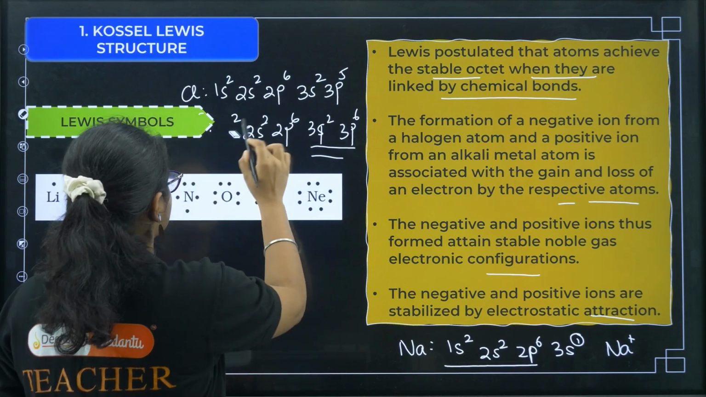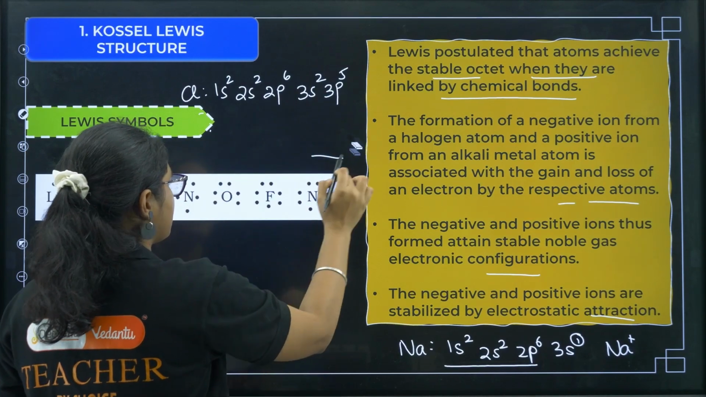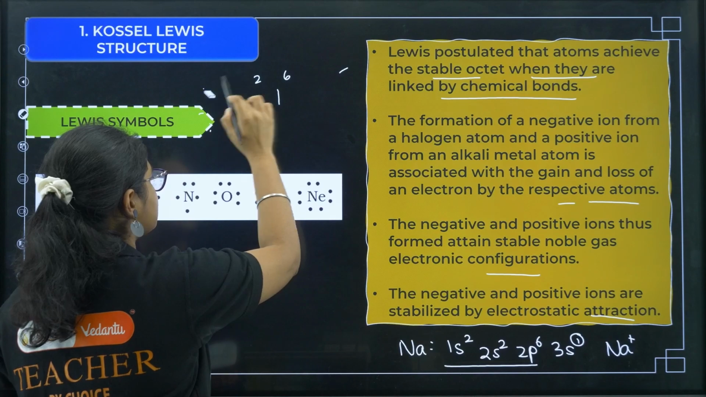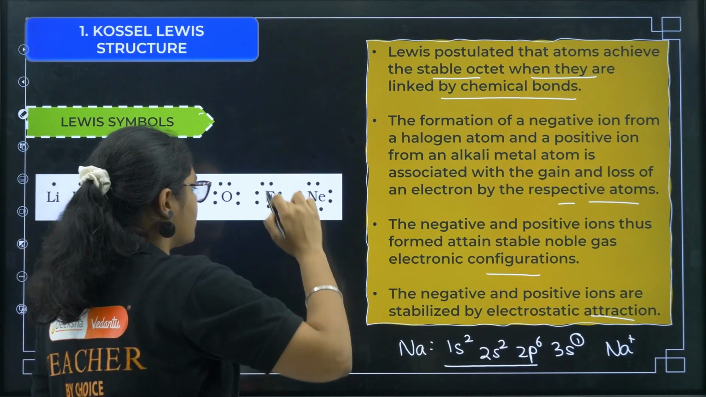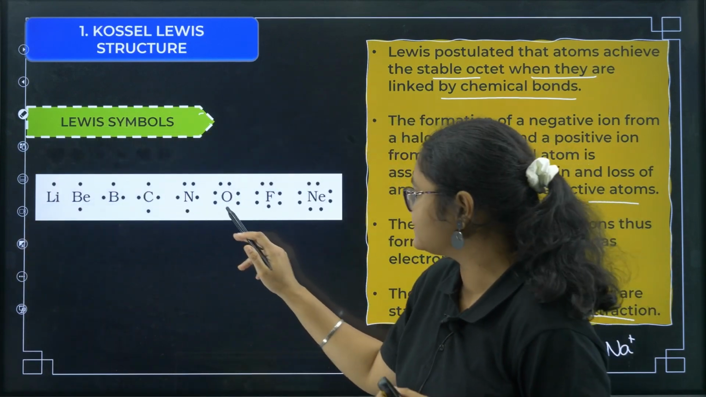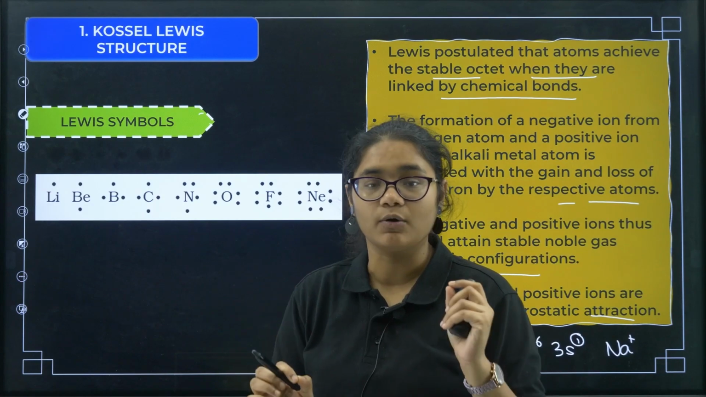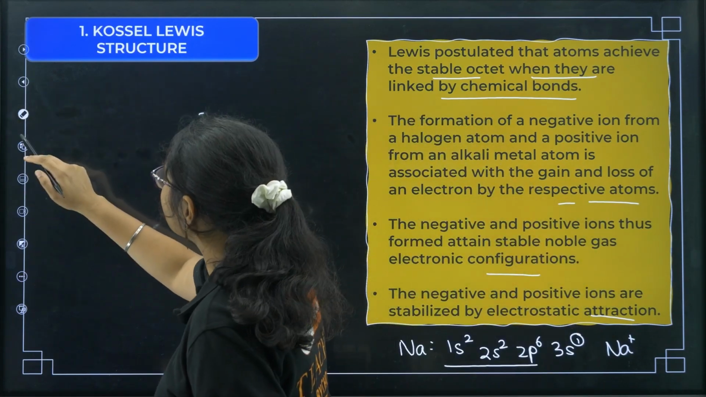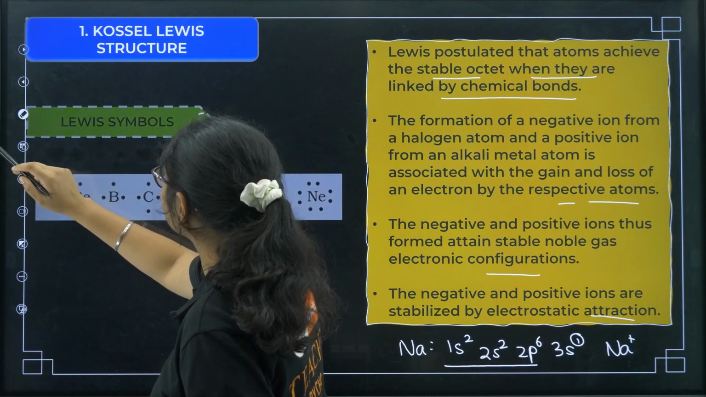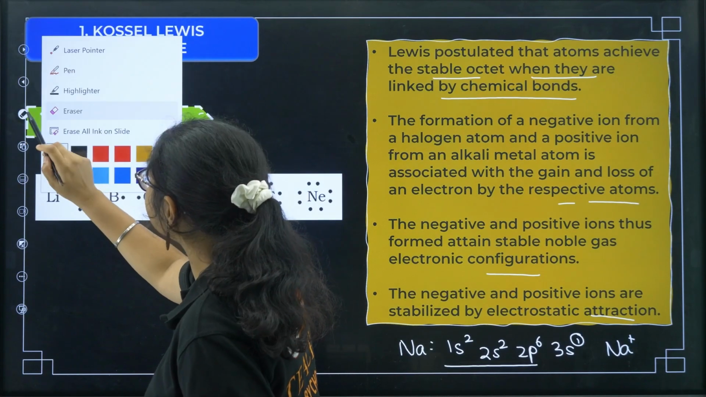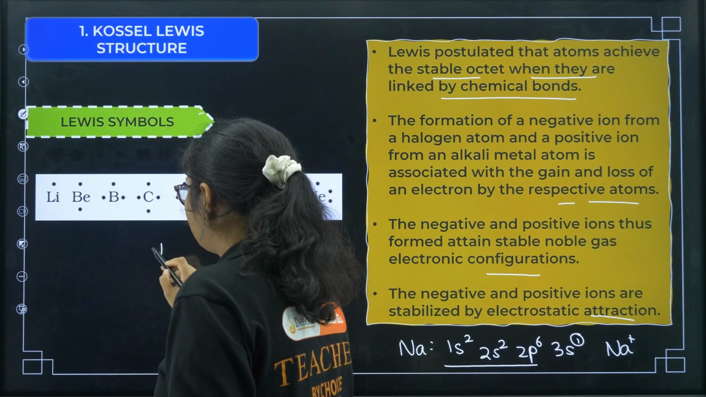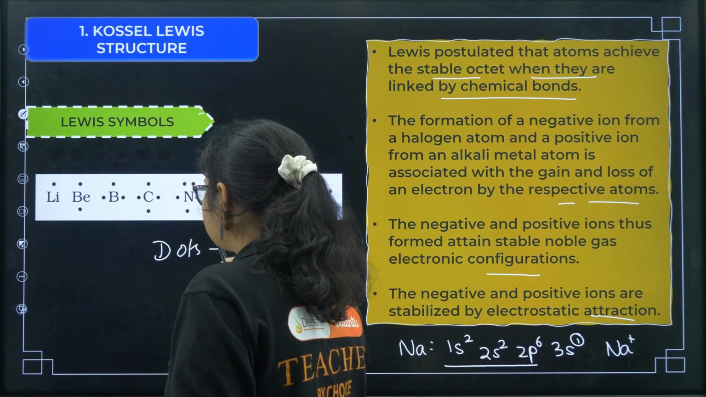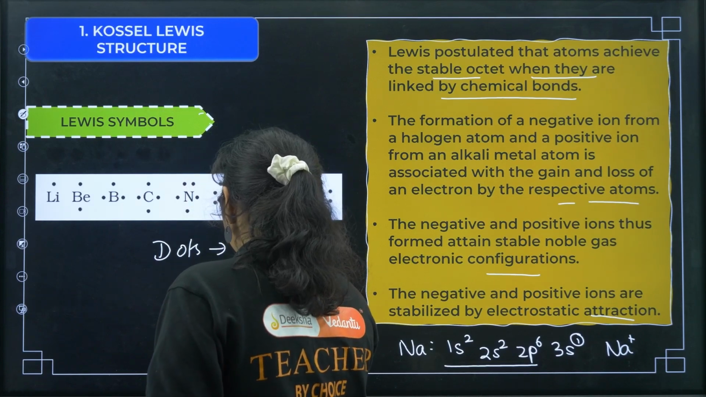So I'll clear this part. How did he represent the elements? He represented the elements with the symbols, and these dots that you can see represent only the valence electrons. So in the Lewis structure, the dots represent what? Only the valence electrons.